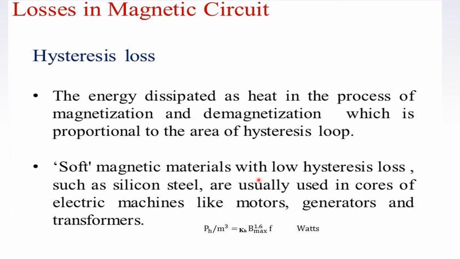Soft magnetic materials with low hysteresis loss, such as silicon steel, are usually used in the core of electrical machines like motors, generators and transformers. All electrical appliances like motors, generators and transformers have an iron core or poles, so hysteresis loss exists there. The hysteresis loss formula is Kh B raised to 1.6 F, in watts. Kh is the hysteresis constant, B is the flux density of the material chosen for that core, and F is the frequency applied.